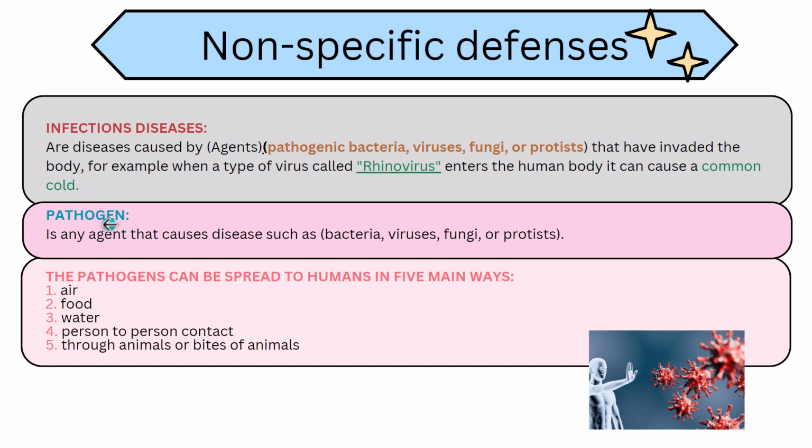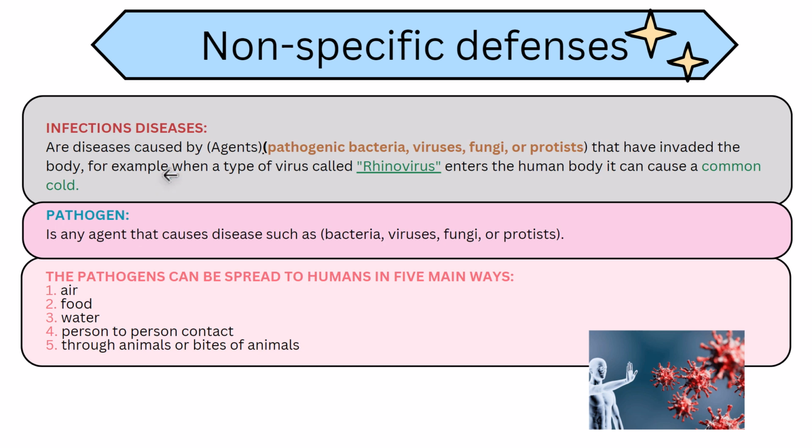Now we have another definition here, which is pathogen. What we mean by pathogen? It's any agent that can cause disease. For example, we have different kinds of bacteria that can cause harmful disease, we have viruses like coronavirus, we have fungi like, for example, tinea, and other types of organisms like protists. All of these microorganisms or agents that can lead to diseases are named as pathogens. And the diseases that they cause are named as infectious diseases.